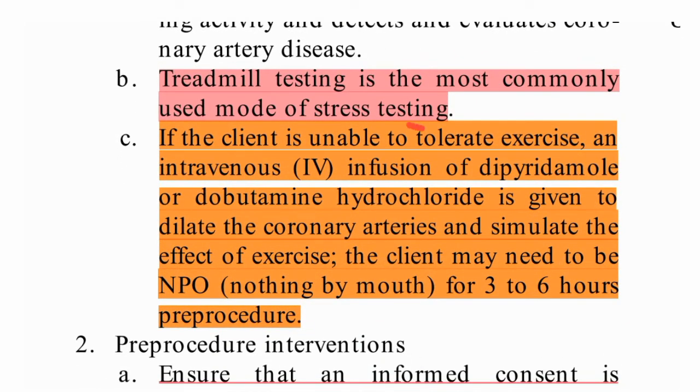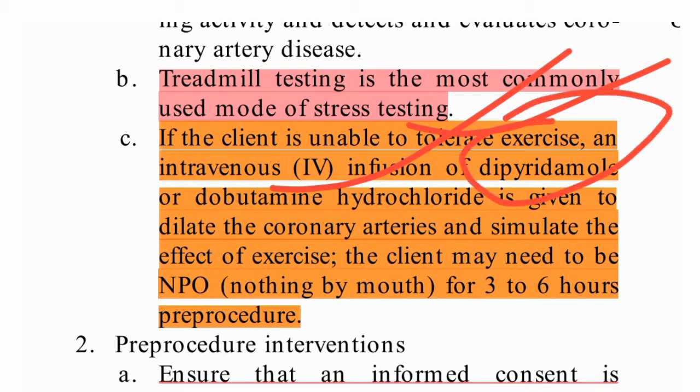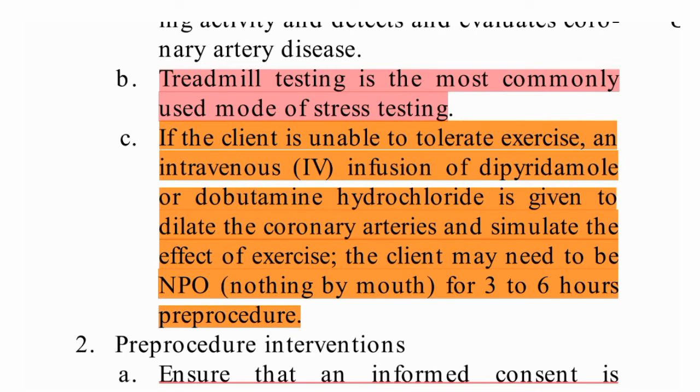If the client is unable to tolerate exercise, an intravenous infusion of dipyridamole or dobutamine hydrochloride is given to dilate the coronary arteries. It is mainly used to assess the function of coronary arteries. When the client is unable to perform the exercise, we can infuse dipyridamole or dobutamine hydrochloride. It will dilate the coronary arteries and simulate the effect of exercise.